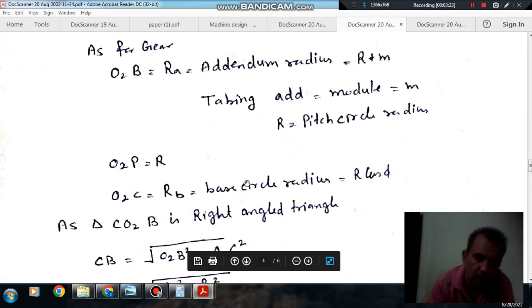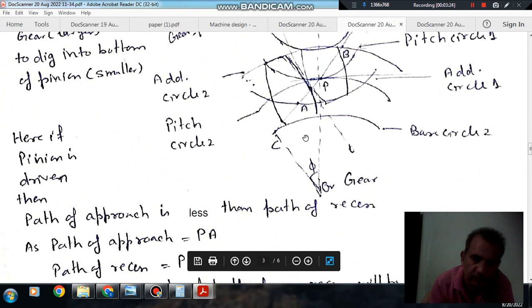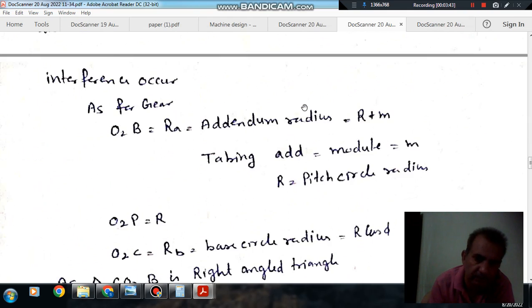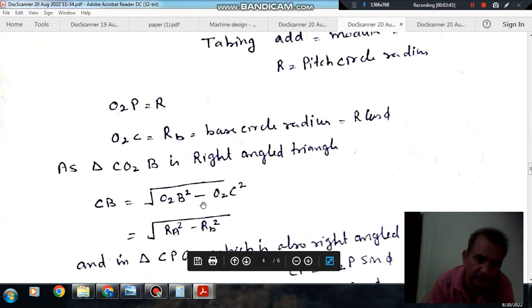Now from triangle CO2B, this angle is 90 degrees. So this is your hypotenuse, and this is your base. Then CB will be the square root of O2B square, hypotenuse square, minus perpendicular square.